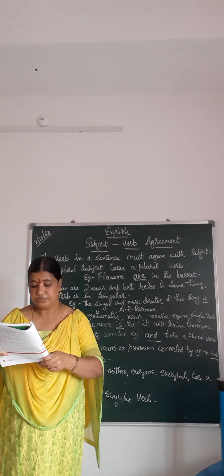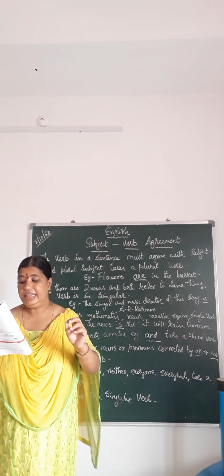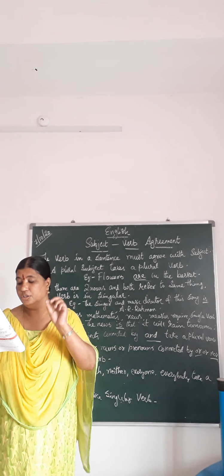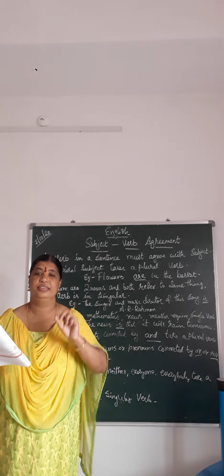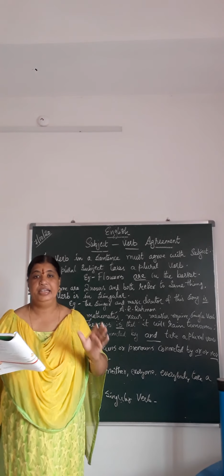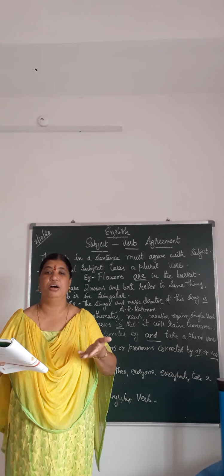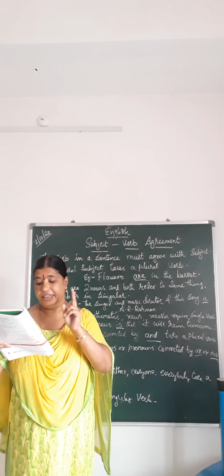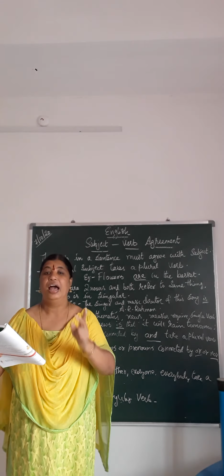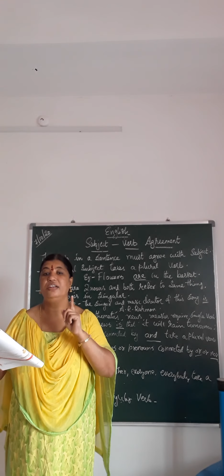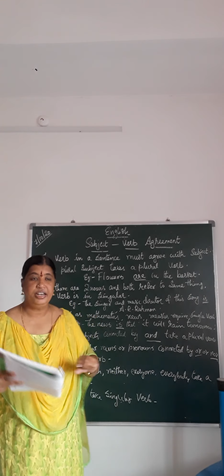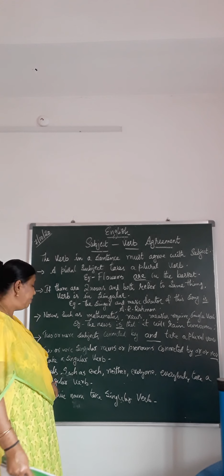Let us see: neither Mohan nor Durga was in the town. The word neither has come, they are joined by nor, and we have a singular verb called was. Okay children, now let's go to the next agreement.